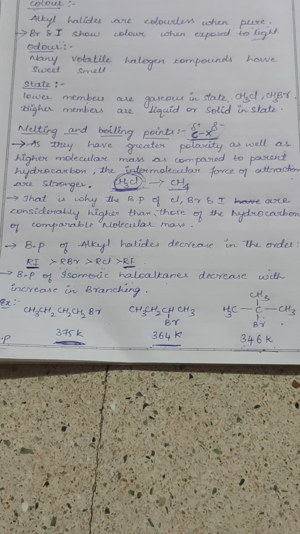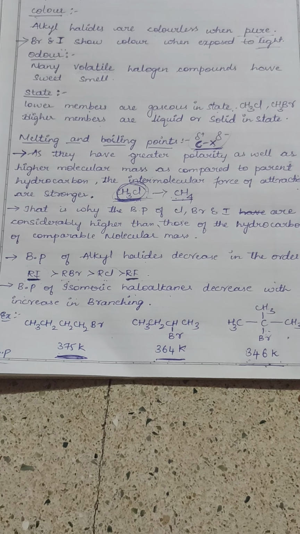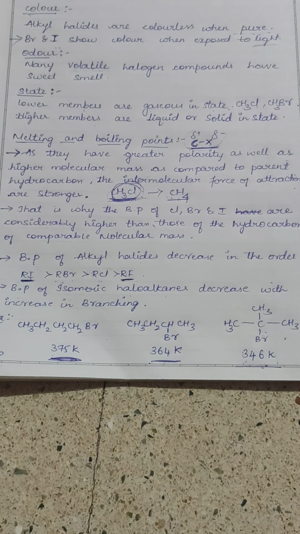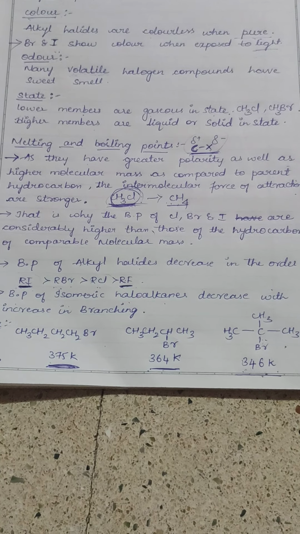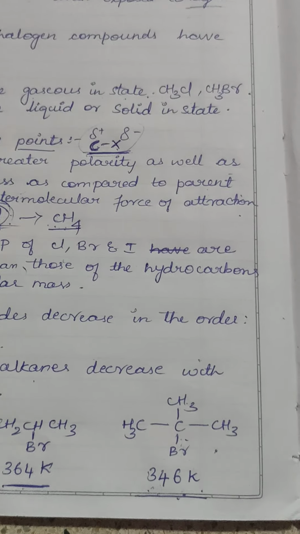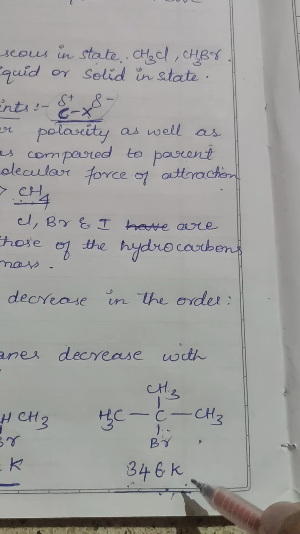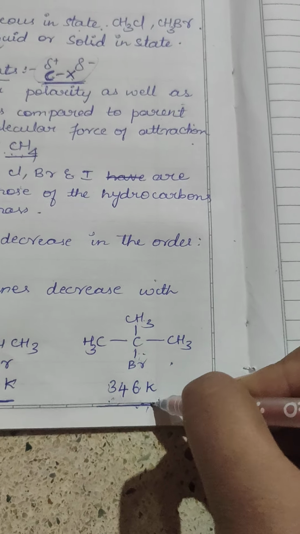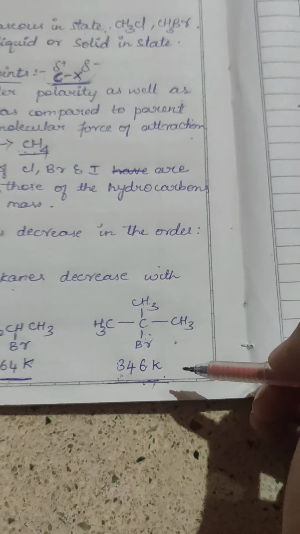And talking about the boiling point of the isomeric haloalkanes. Isomeric means they have the same chemical formula but different structures. In these, as the branching increases, the boiling point decreases. Let's take an example of 2-bromo-2-methyl-propane. Here we can find two branches. 346 Kelvin is its boiling point.